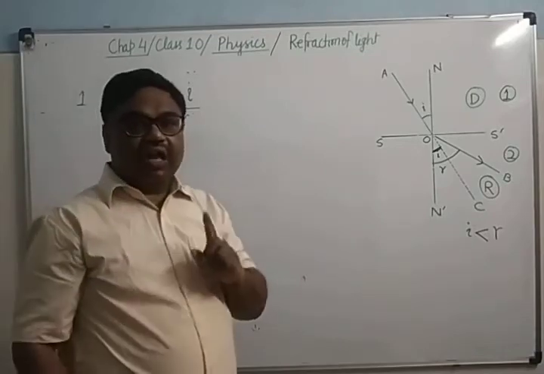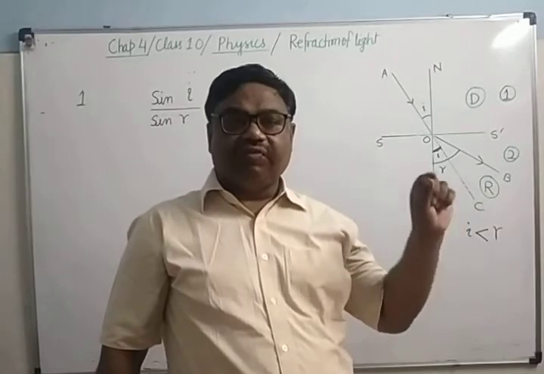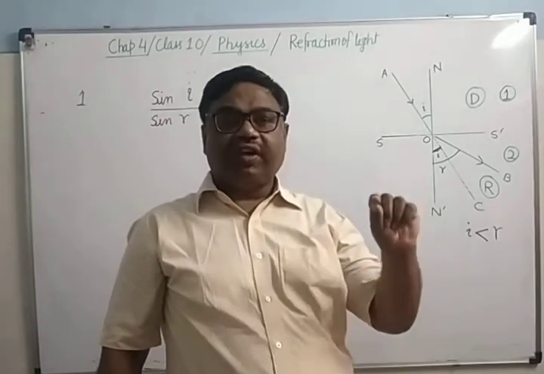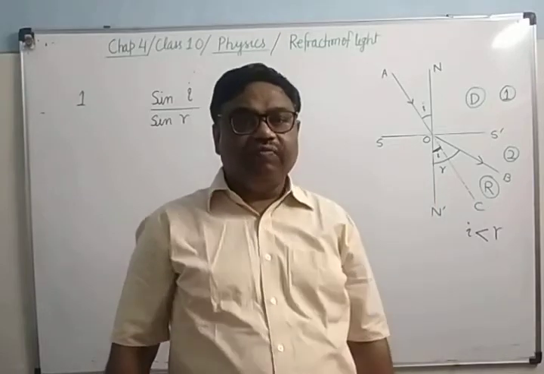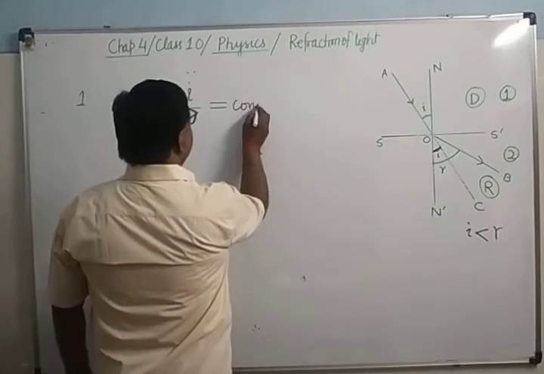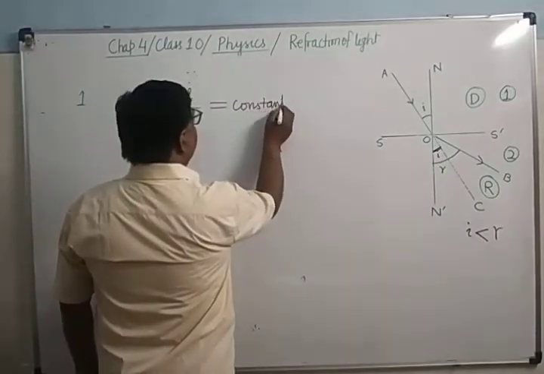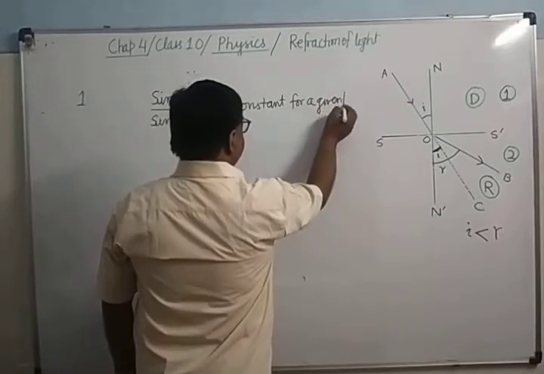Sine means sine theta, like cosine theta. That means for all values of angle of incidence, the ratio of the sine of angle of incidence to the sine of angle of refraction is constant for a given pair of media.